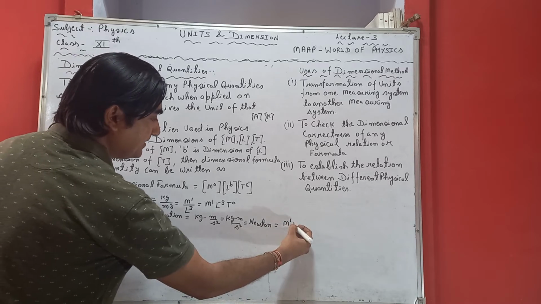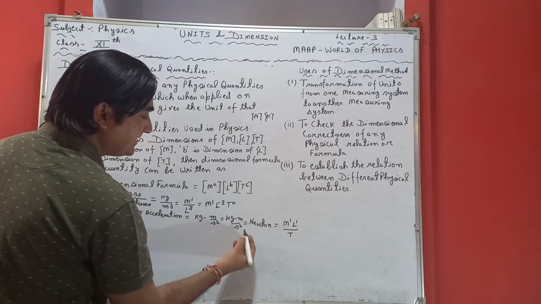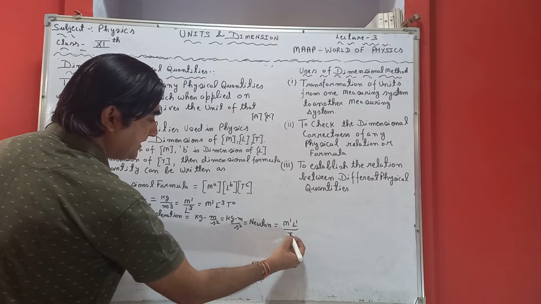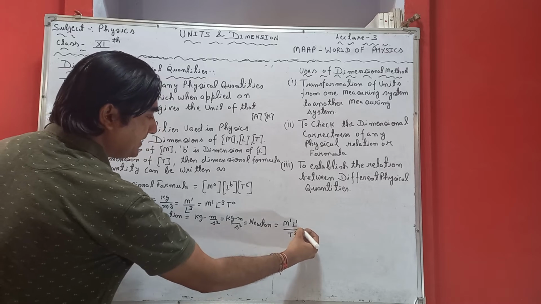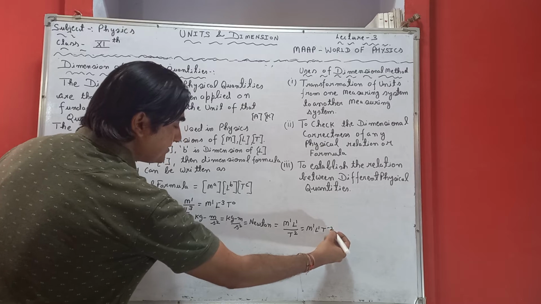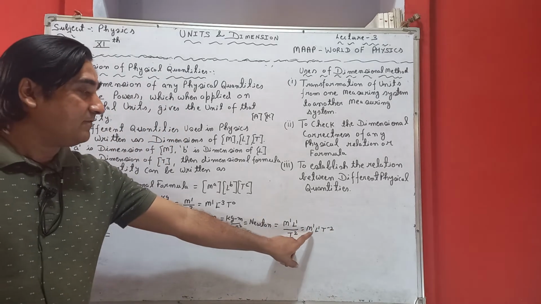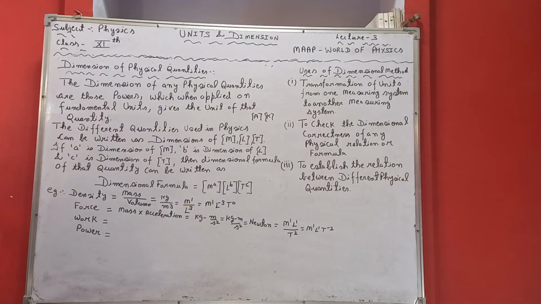Meter means length, L1, and this is second squared. Second means time, so it can be written as M1 L1 T minus 2. So the dimensional formula for force can be written as M1 L1 T minus 2.